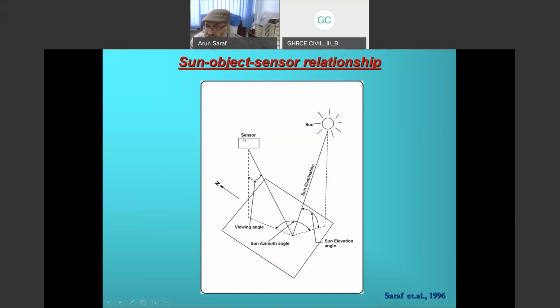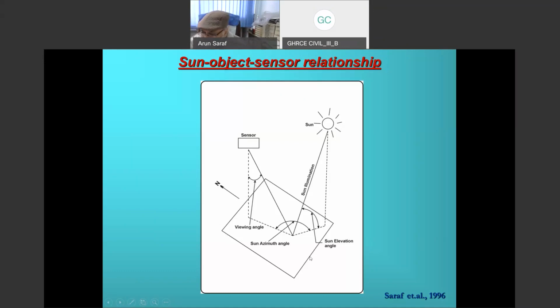And the sun, this is the north in this particular diagram, and the sun is in the southeast quadrant in morning hours between 9:30 to 10:30. So this is the arrangement which you are having. That means the image is being acquired from the top, and the illumination source is in the southeast direction. And we as observer are keeping always north upward, and therefore we are keeping ourselves in the southern hemisphere.